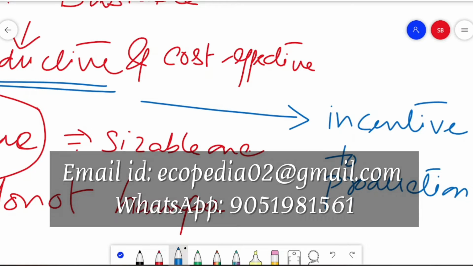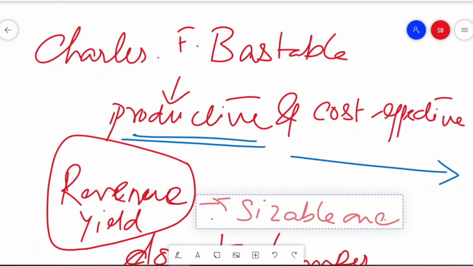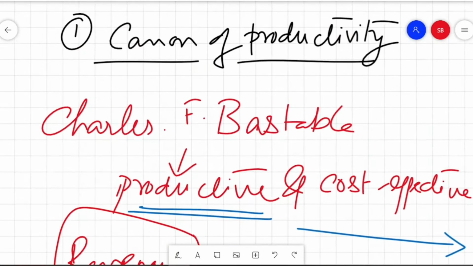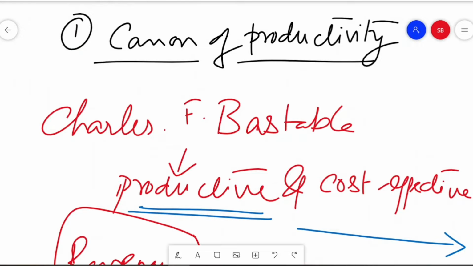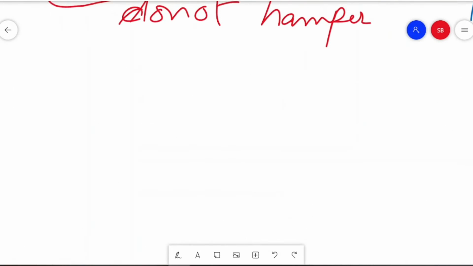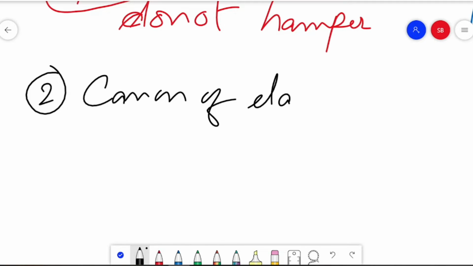Alright, so in a very crisp manner I have discussed the first canon given out by Sir Charles F. Bastable, that is the canon of productivity. Now with that, let's move to the second canon used by modern economics. That is number 2, the canon of elasticity.